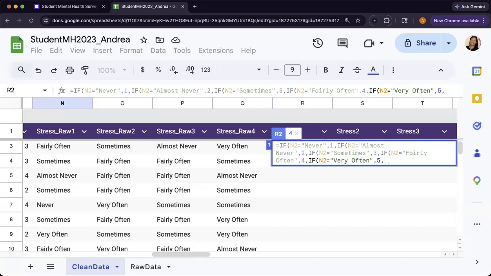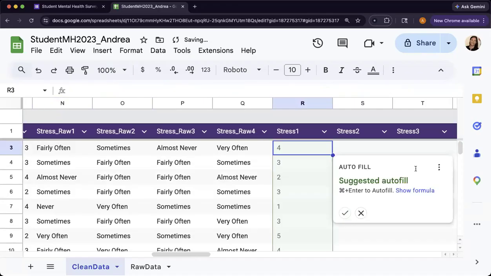And if they don't have any of those, you want to leave it blank. That's very important. And so I'm just going to use double quotations to tell the program to leave it blank. And then I'm going to end with the same number of, notice how they became darker, I'm closing with the same number of opening parentheses. So I have 1, 2, 3, 4, 5. So I need 5 closing parentheses.